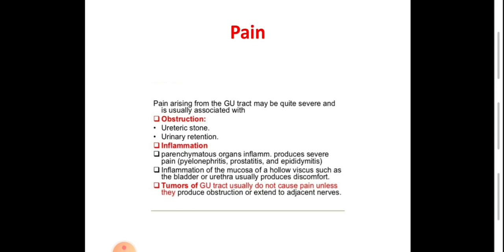Regarding pain, pain arising from the genitourinary tract may be quite severe and is usually associated with obstruction, inflammation, or tumor, which usually does not cause pain unless it produces obstruction or pressure on an adjacent nerve. So pain of urologic origin most likely arises from inflammation or obstruction of the urinary tract.